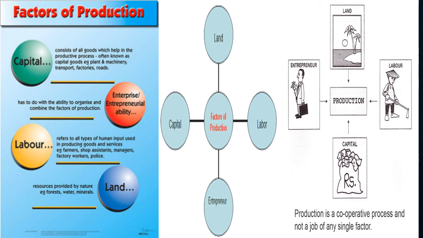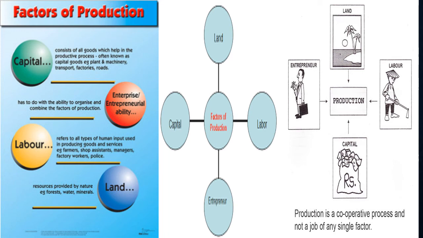We have also looked at the enterprise or entrepreneurial ability. This has to do with the ability to organize and combine the factors of production into production. We also look at labor, which refers to the types of human inputs used in producing goods and services. These human inputs can be farmers, shop assistants, managers, factory workers, even the police. We can call them labor.